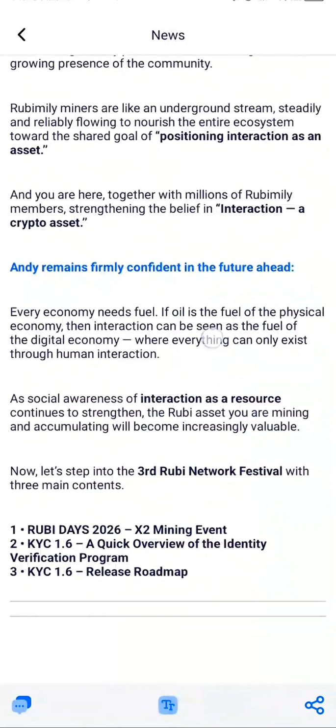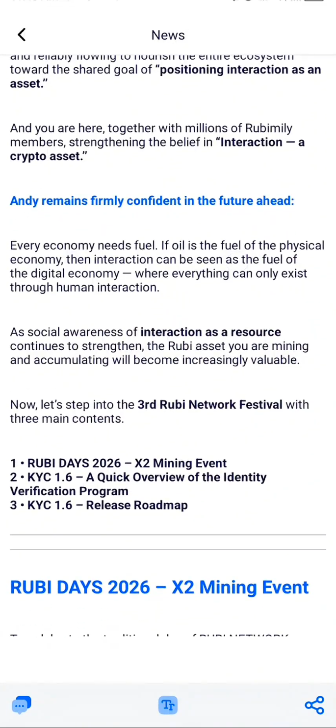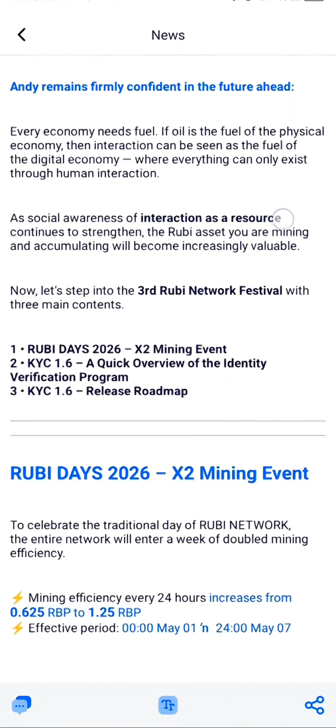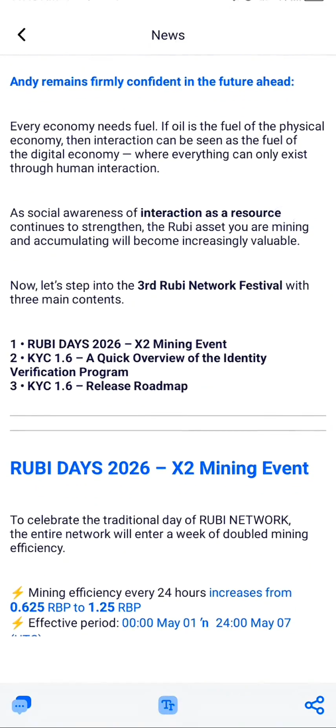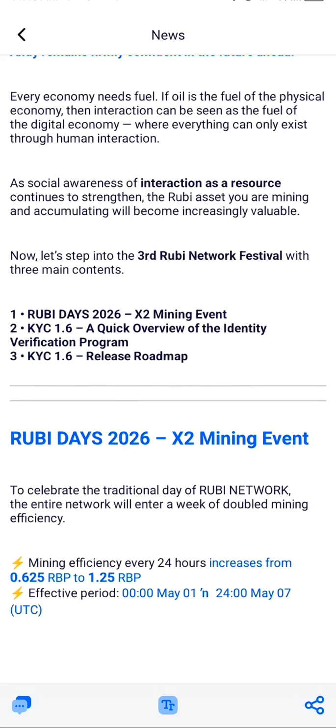Many of you are also expecting the listing, asking yourselves, when will the listing be coming up? For now, I don't think that is what they are looking at. They are focusing on building for the long term. Now look at what they say there. Let's step into the third Ruby Network Festival with 3 main content. So what are the 3 main content that they are entering this festive period with?